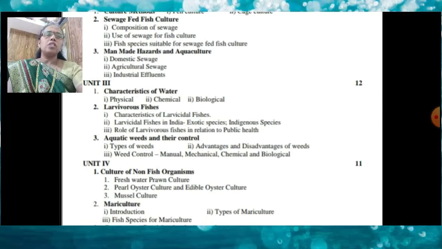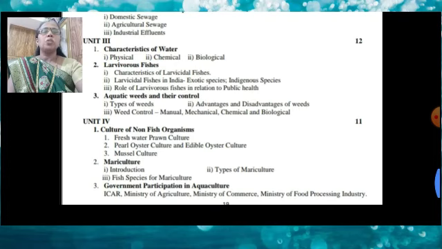Generally, there are exotic species and indigenous species. Indigenous species means those fishes that are found in India. Exotic species means those fishes that are not found in India; they are imported from other countries. In this topic we also see the larvicidal fishes in India. Third is the role of larvicidal fishes in relation to public health, that is, mosquito control or malaria control, for which larvicidal fishes are used.